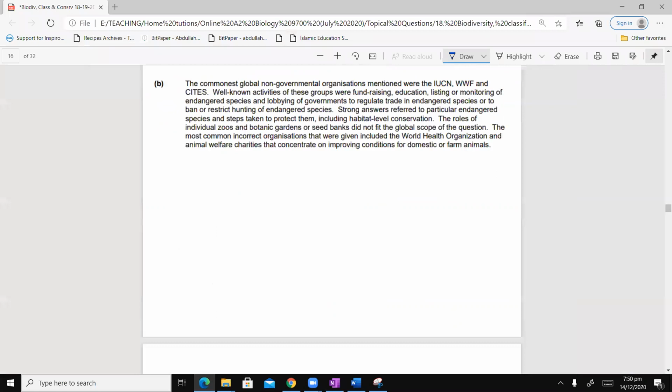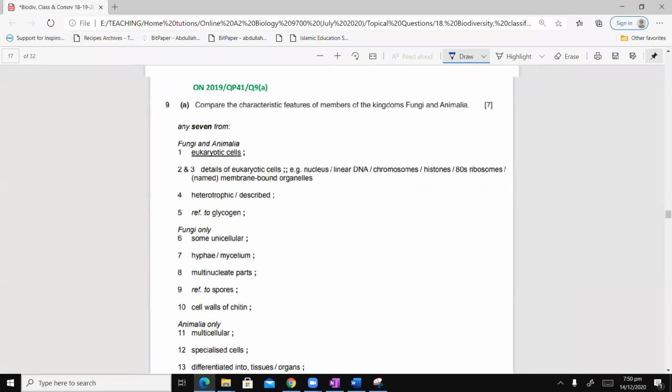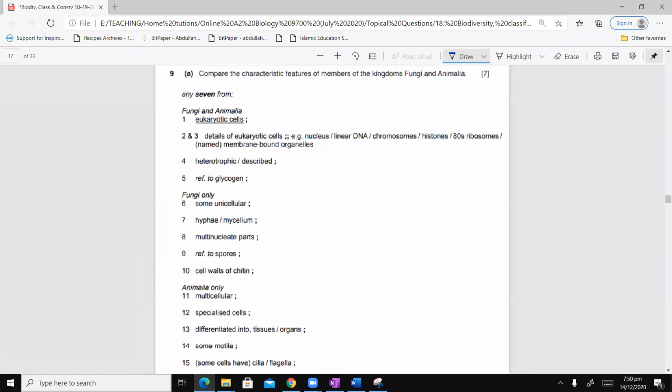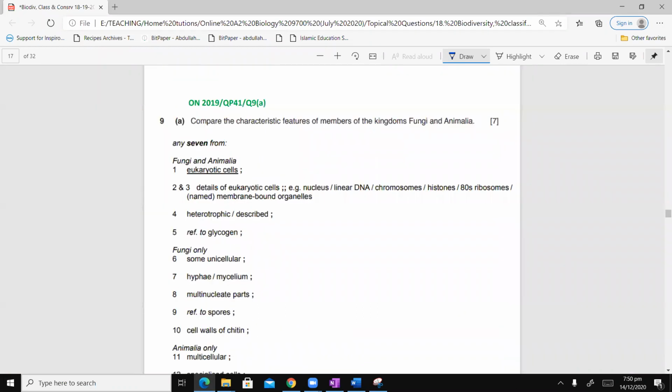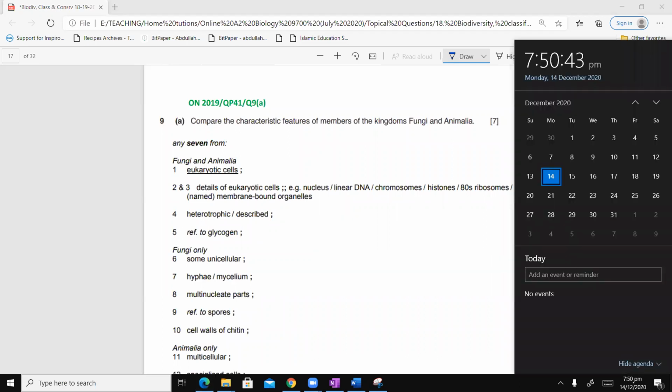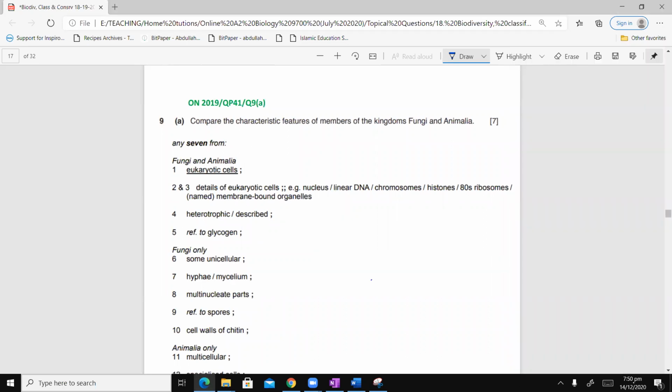There are 2 questions that I want to show you. This first question is from October, November 2019, variant 4.1, यानी कि बिल्कुल recent ही है, बल्कि जो last हुआ है, COVID वाला, वो तो हुआ ही नहीं. This is question 9, and this is for 7 marks. It says, compare the characteristic features of members of kingdoms fungi and animalia.